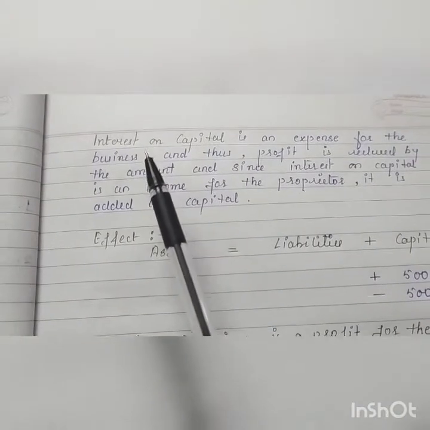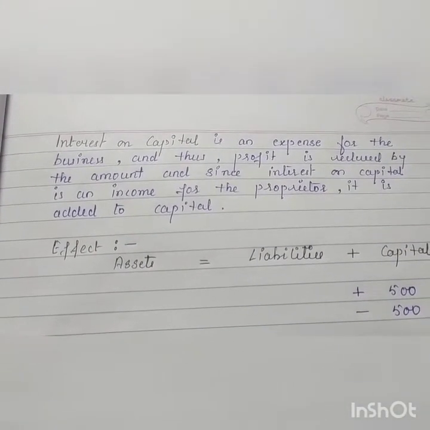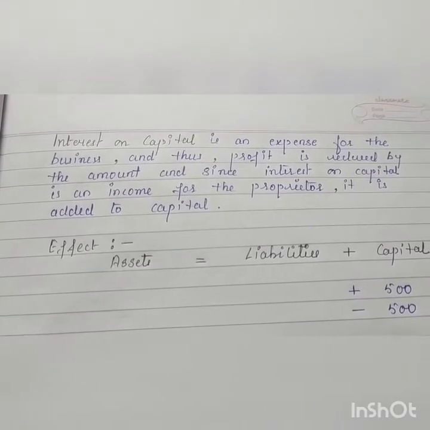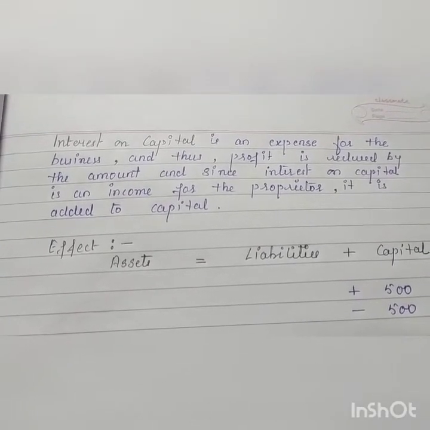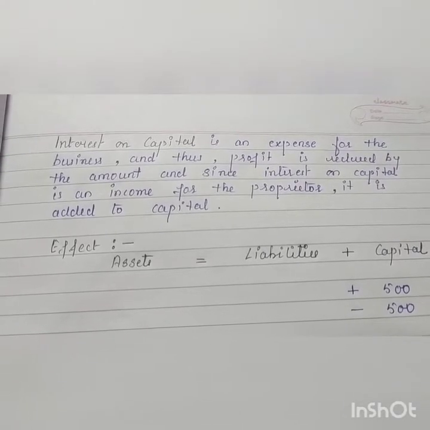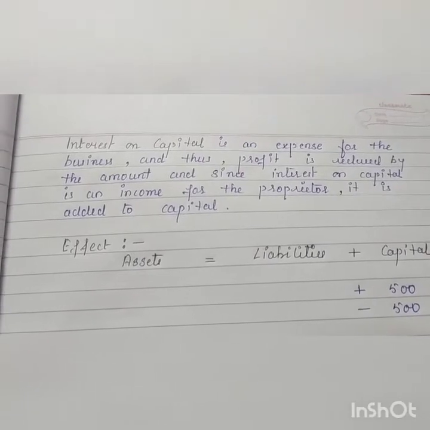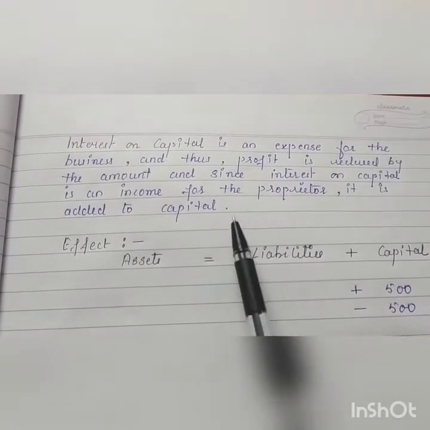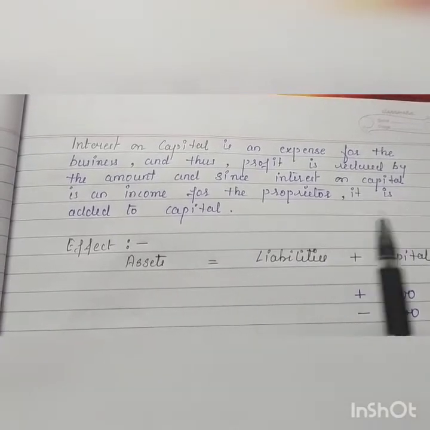Let's see. Here is the meaning. Interest on capital is an expense for the business, and thus profit is reduced by the amount. And since interest on capital is an income for the proprietor, it is added to capital. Okay, let's say interest on capital allowed is rupees 500. So what will be the effect of this in our accounting equation?